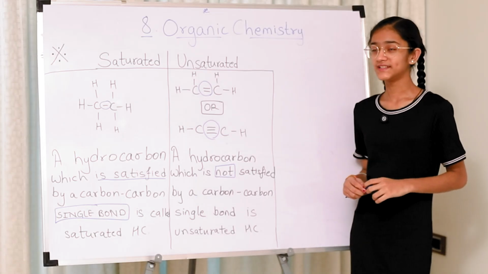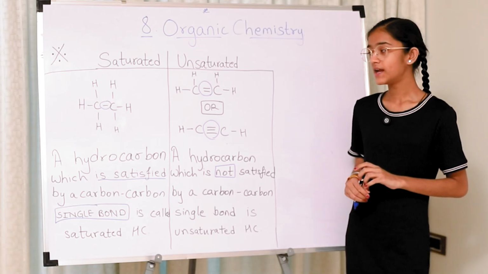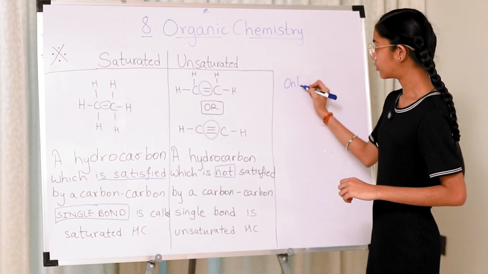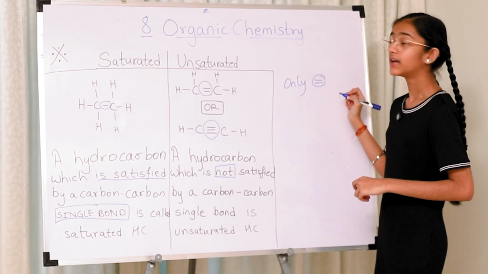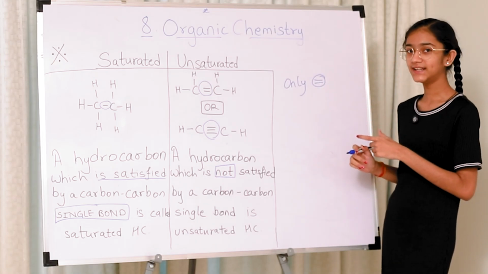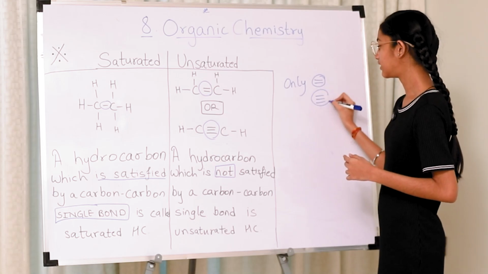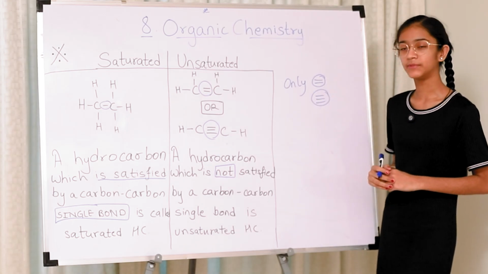So how is an unsaturated hydrocarbon satisfied then? It can be satisfied only by a double bond, that is, equal to sign between carbon atoms, or a triple bond which is equivalent sign between carbon atoms.